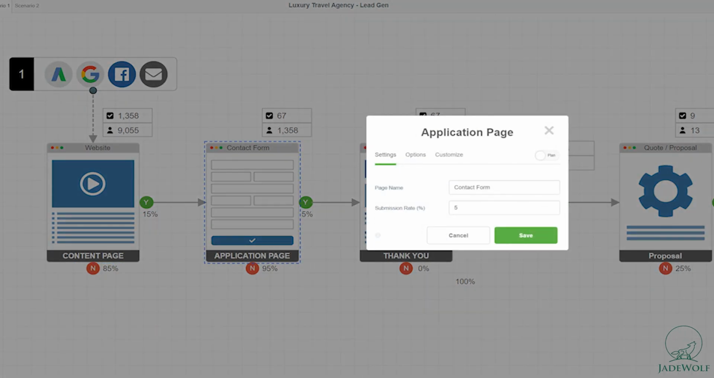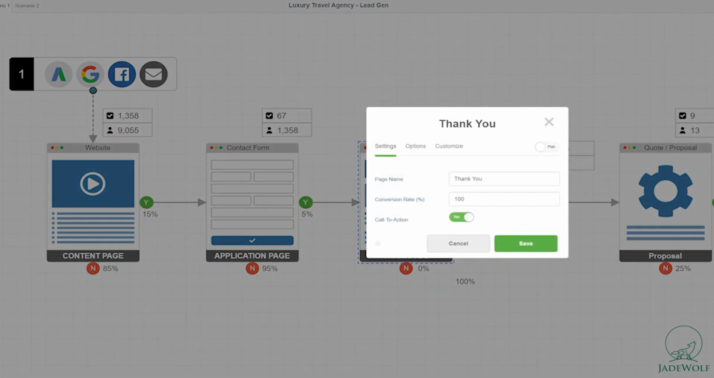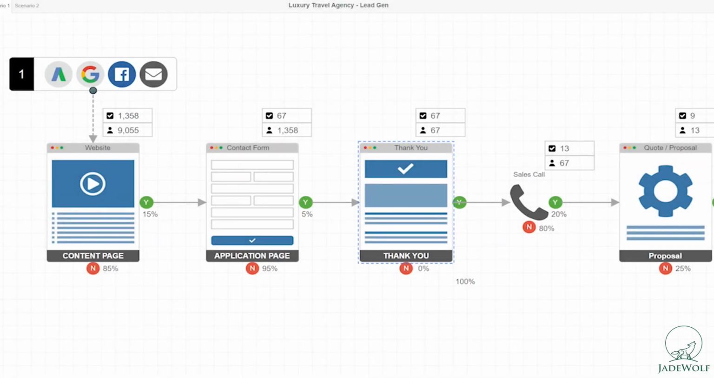And 5% of the people who land there will submit their details because they want to talk to an actual luxury travel advisor. And they will get a thank you message, right? Maybe with some information about okay, we will contact you, maybe some automated emails. Then that will be followed by a sales call.